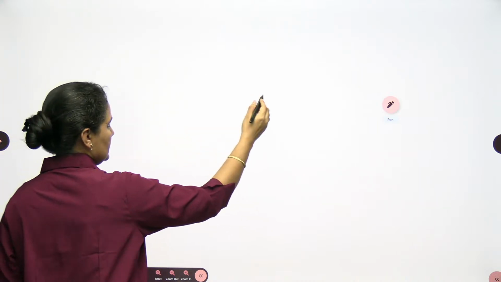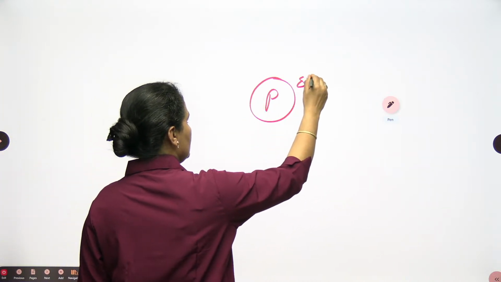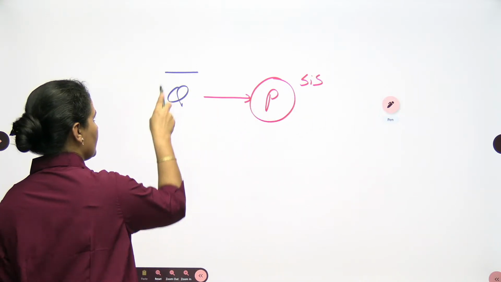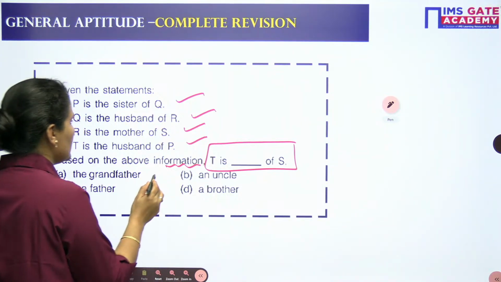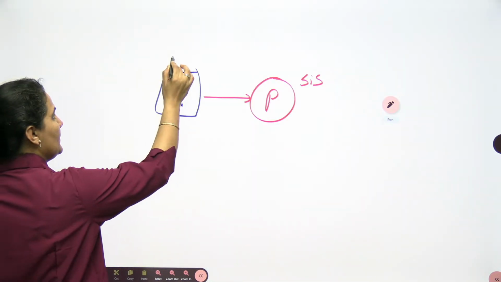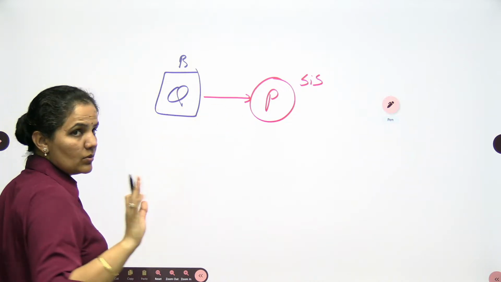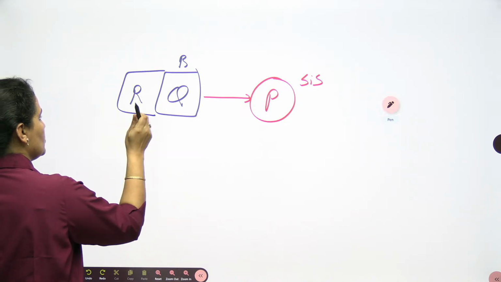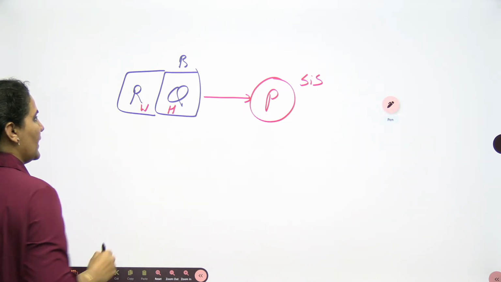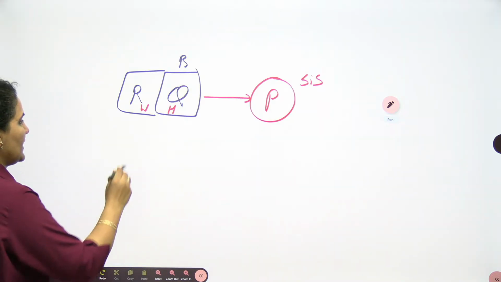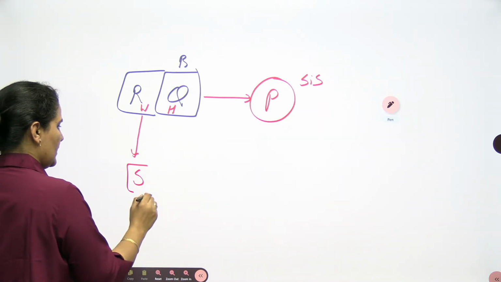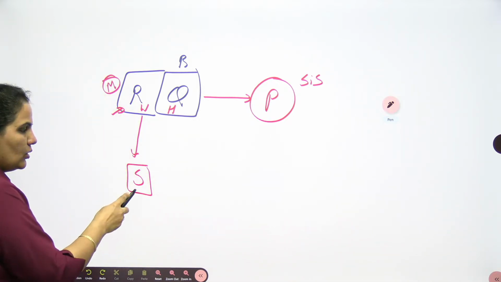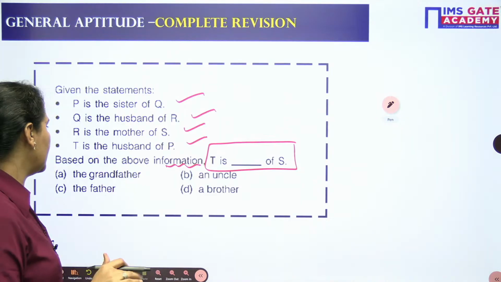P is the sister of Q. And Q is the husband of R, which means Q is a brother. So P and Q are a brother-sister pair. Q is the husband of R, so this is husband and this is wife. R is the mother of S. R is female, so R is the mother of S. We don't know right now whether S is the son or the daughter.